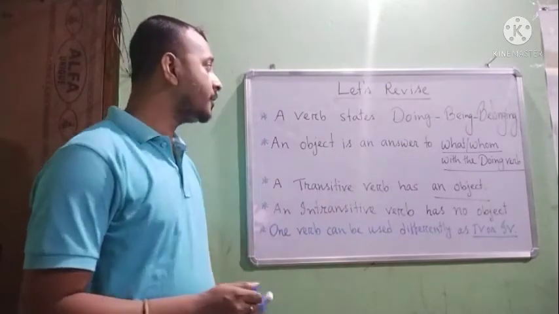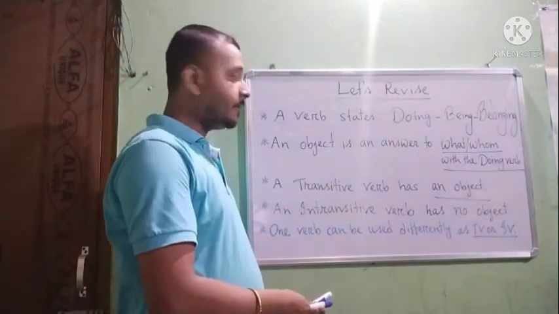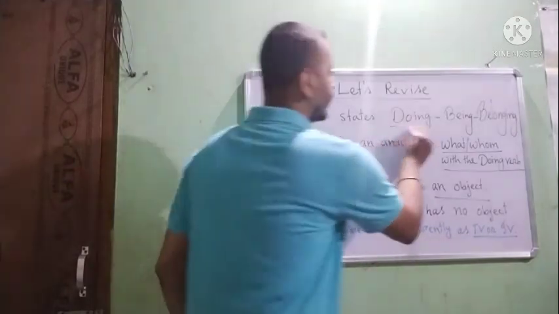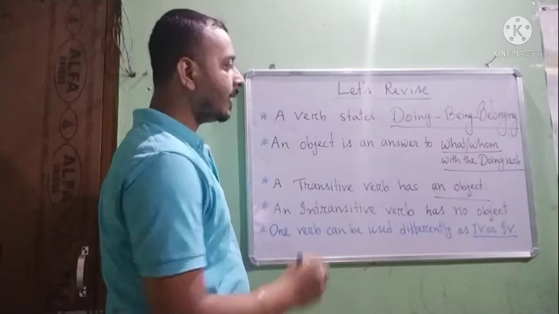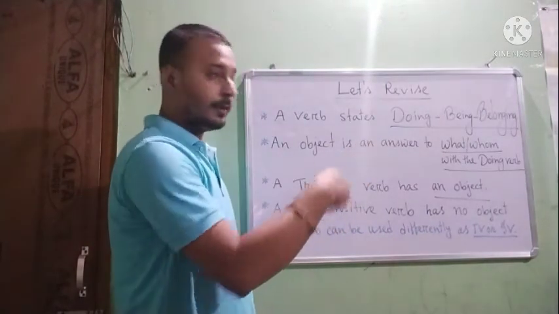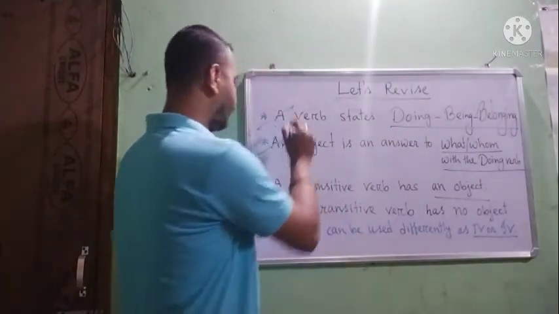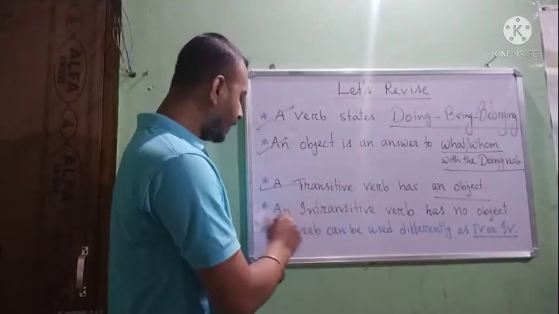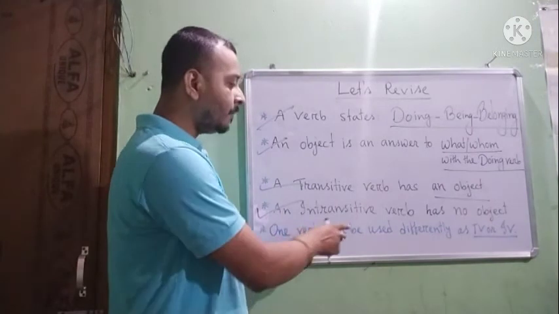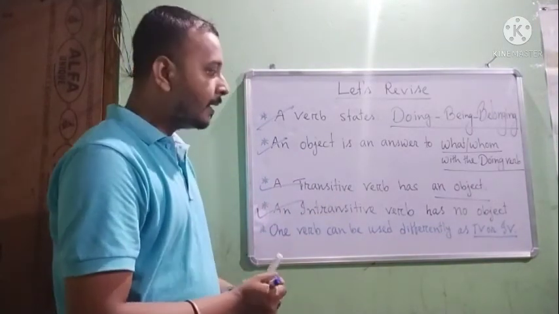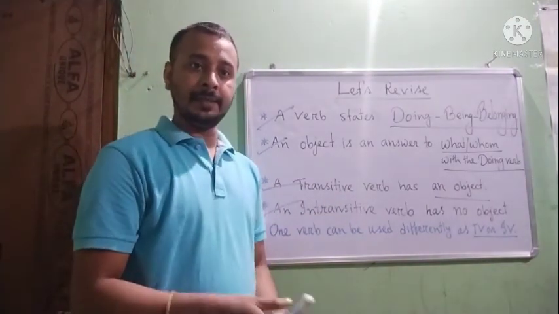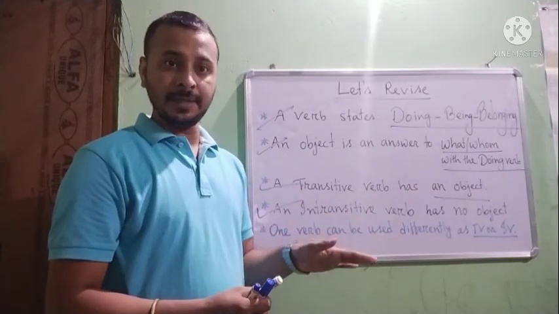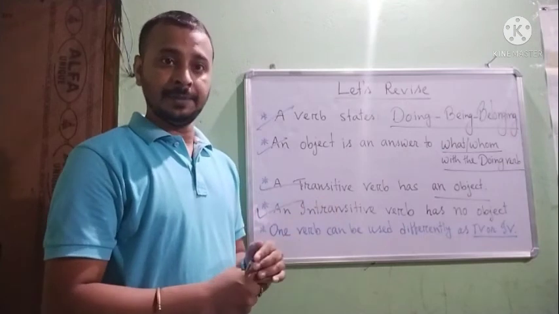So students, now let's take a quick revision. Let's revise. A verb states doing, being or belonging. Then an object is an answer to what or whom with the doing verb or action verb. A transitive verb has an object. Intransitive verb has not any object. And one verb can be used differently as transitive verb or intransitive verb, as I have shown you with the verb eat. Okay, having an object or without having an object.